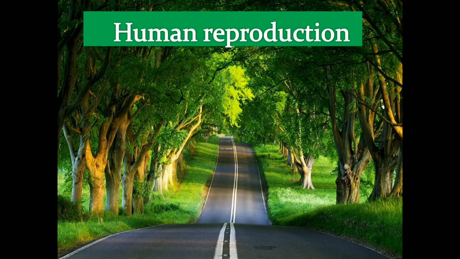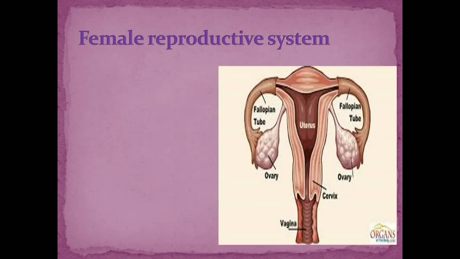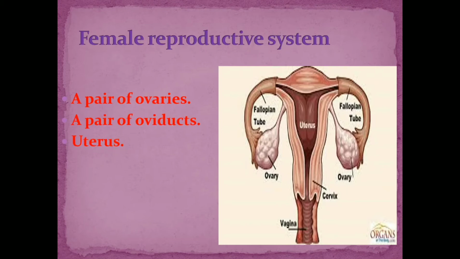In the last class we discussed the male reproductive system, and in today's class let us discuss the female reproductive system. The female reproductive system consists of a pair of ovaries, a pair of oviducts, uterus, cervix, vagina and the external genitalia. So once again, the female reproductive system consists of a pair of ovaries, a pair of oviducts, the uterus, cervix, vagina and the external genitalia.